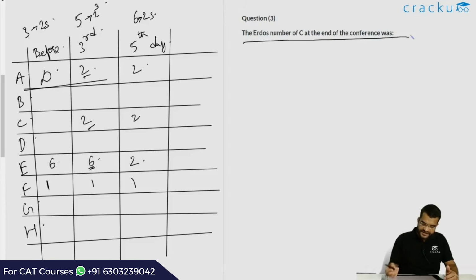The Erdős number of C at the end of the conference is 2. This is just 1 greater than F, and he wrote a paper with F on the third day, because of which his Erdős number has decreased.